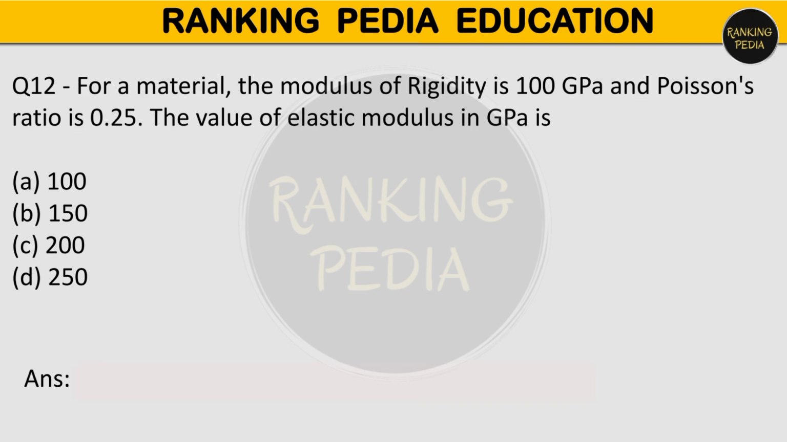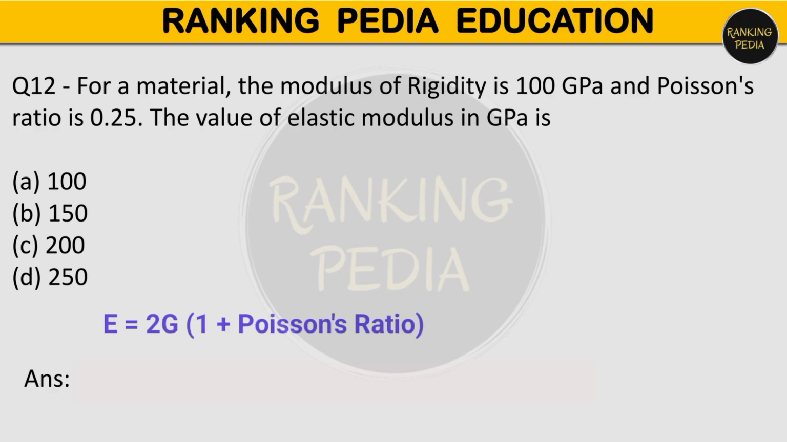Next question is, for a material the modulus of rigidity is 100 GPa and Poisson's ratio is 0.25. The value of elastic modulus in GPa you have to tell. So option A is 100, or 150, or 200, or 250. So we need to calculate it.